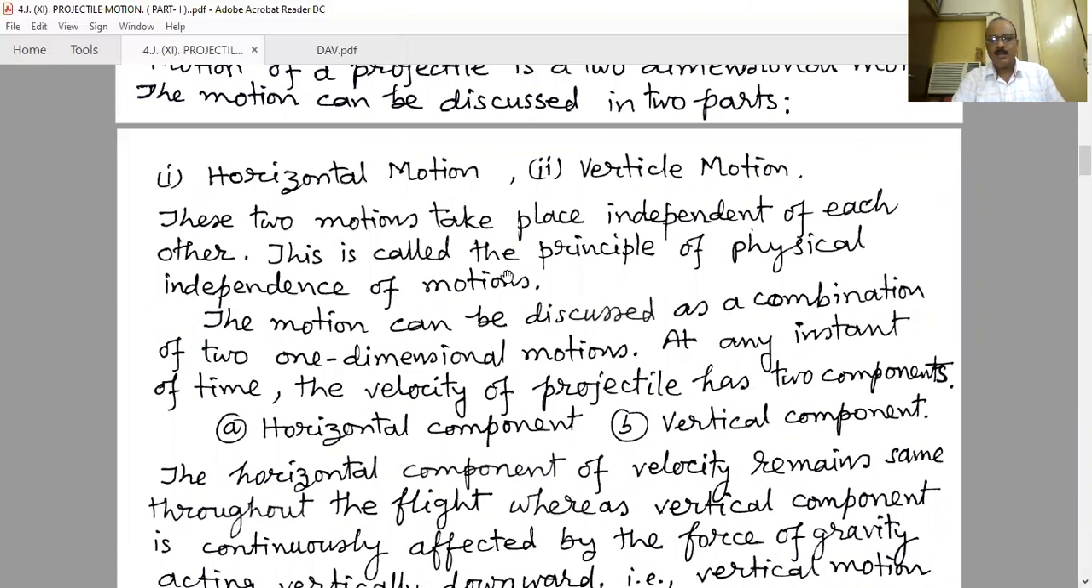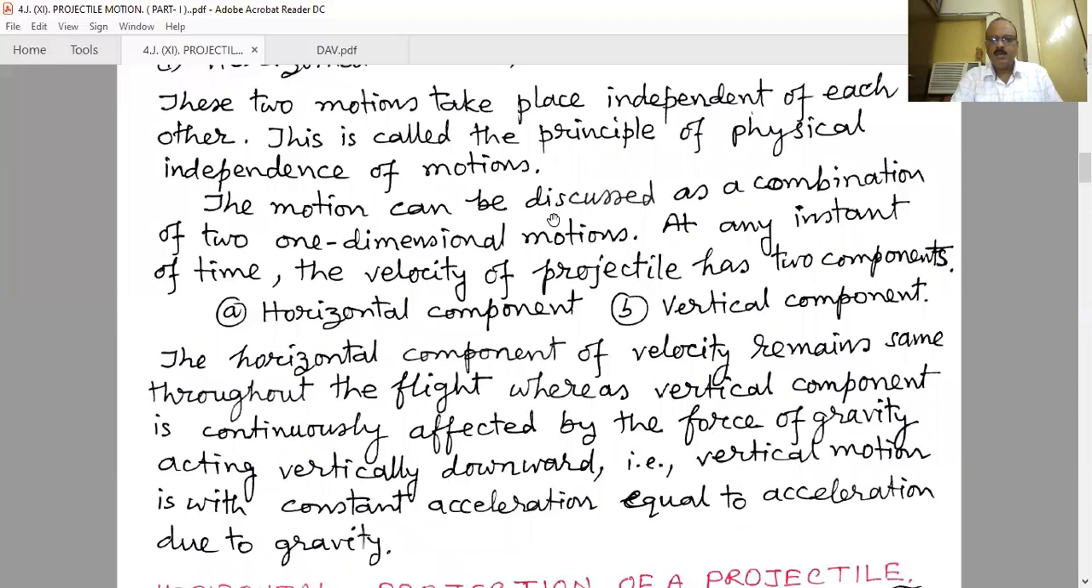That means when the object is moving in a vertical plane, in two-dimensional motion, it has both types of motion. One is horizontal motion, that means it is moving in the horizontal direction. Also, it moves along the vertical direction. Therefore, projectile motion is the combination of both horizontal motion and vertical motion. But the horizontal components do not affect the vertical components, and vertical components do not affect the horizontal components. They are considered separately, and they take place independent of each other. The motion can be discussed as the combination of two one-dimensional motions.